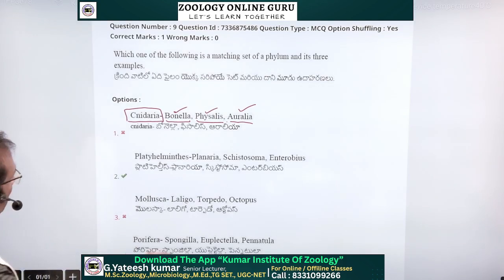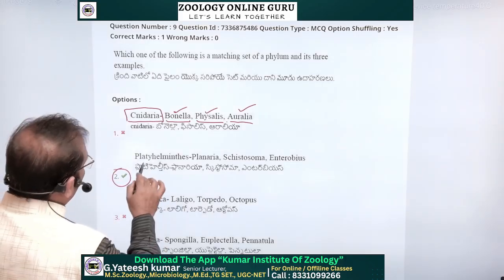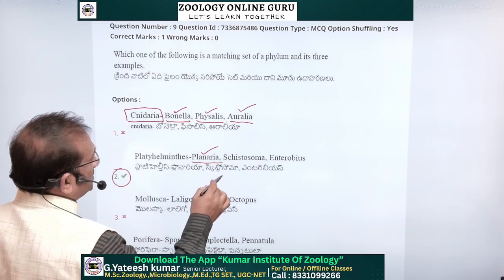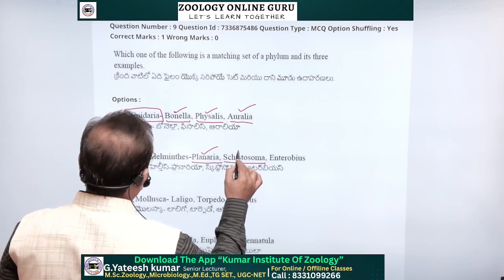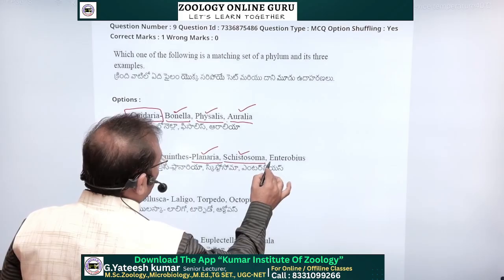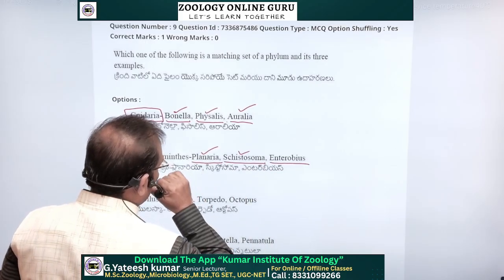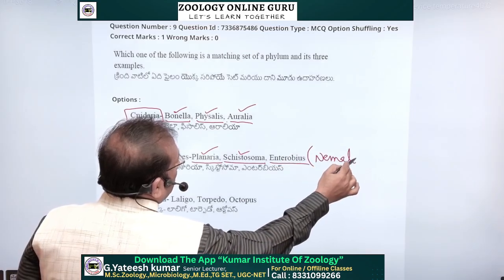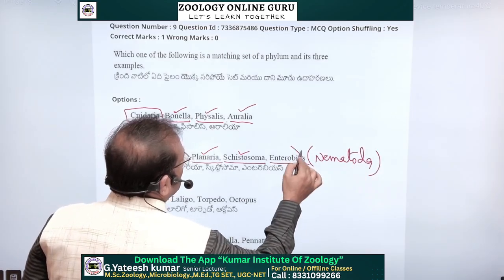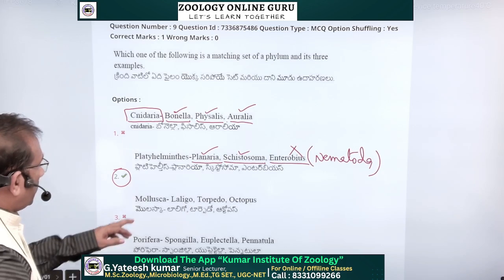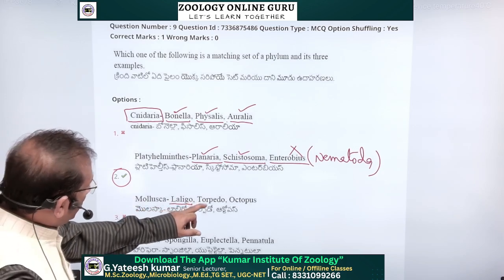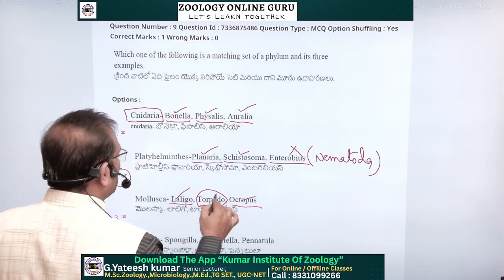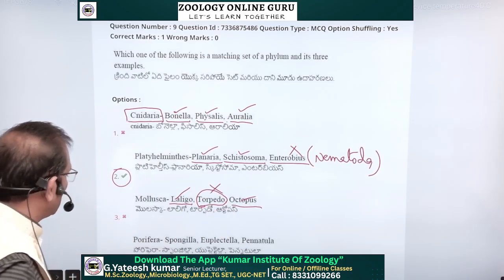Platyhelminthes. The answer is this one? Okay. Platyhelminthes, planaria, Dugesia is present in the Platyhelminthes. Schistosoma haematobium is also present in the Platyhelminthes. Enterobius vermicularis is in the Nematoda, so this is not one. Mollusca: Loligo, Torpedo, Octopus. Loligo and Octopus are correct, but Torpedo is not present in the Mollusca.